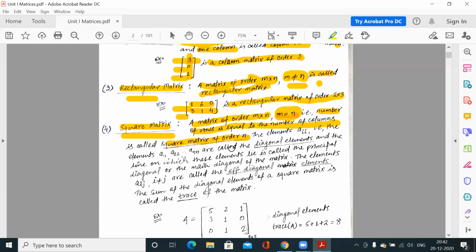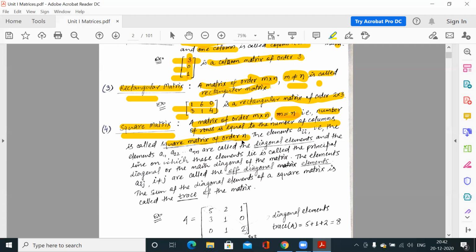So why order n? Because m is equal to n. So either you say it is a matrix of order m, or a matrix of order n, because both numbers are equal. So in a square matrix, we don't write m by n because both numbers are equal. So we say that it is a matrix of order 4, order 3, order 5. That means 5 by 5, 3 by 3, 4 by 4. So square matrix of order n.